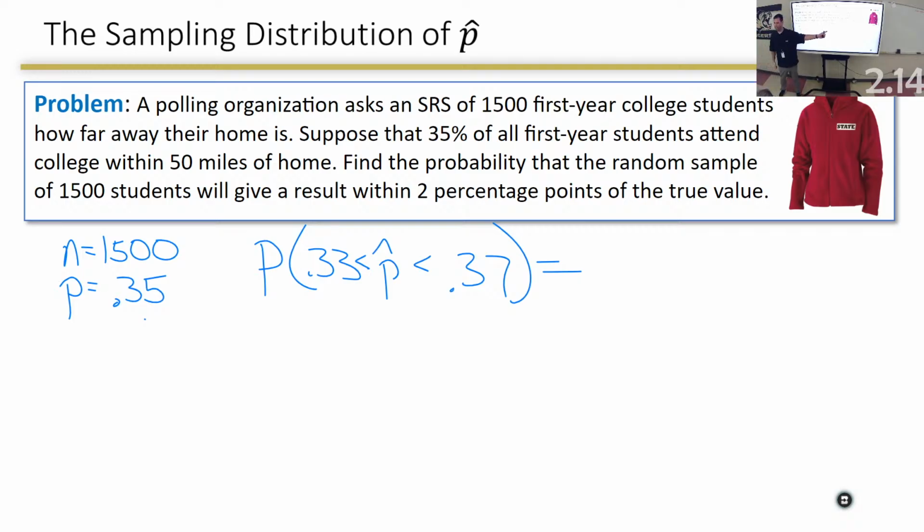Why did I put a p hat right here? Because I'm asking about the sample. And I want it within 2 of these. So if I want it within 2 of these, then that's 37 and 33. And now I've got to do some things.